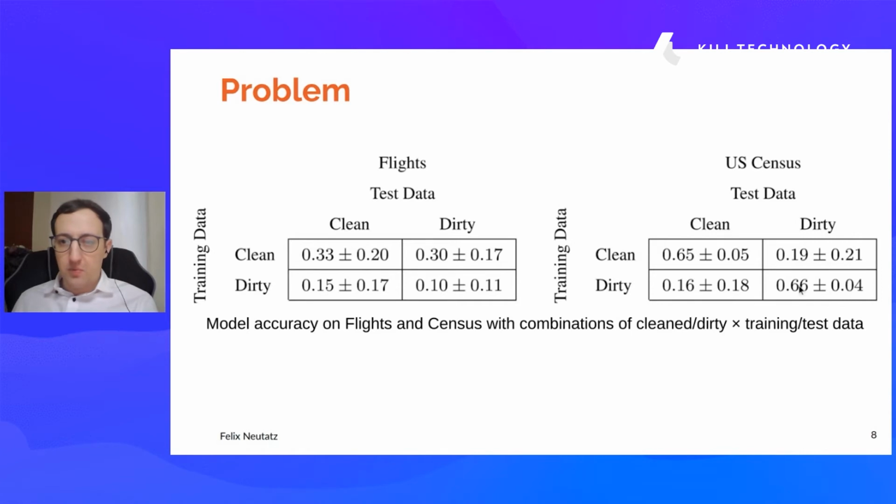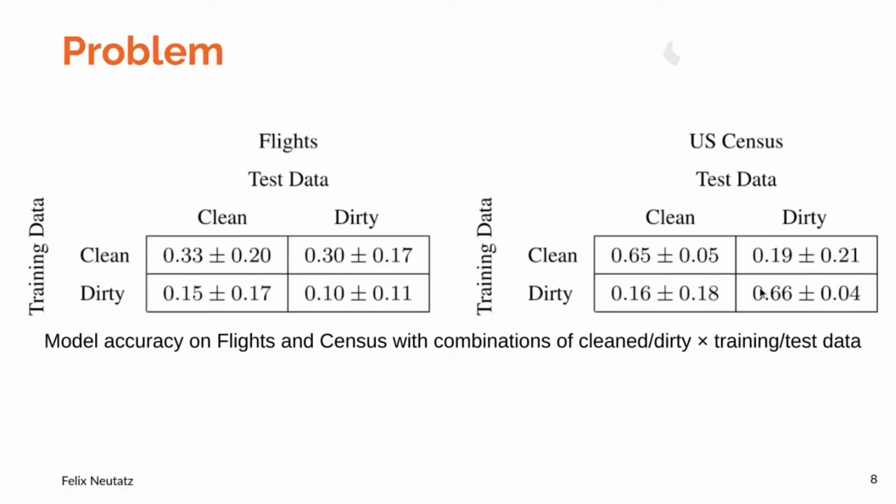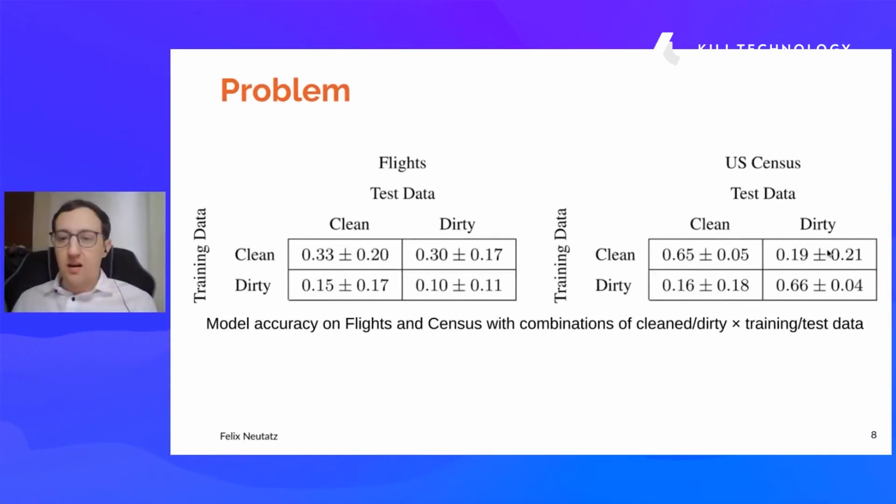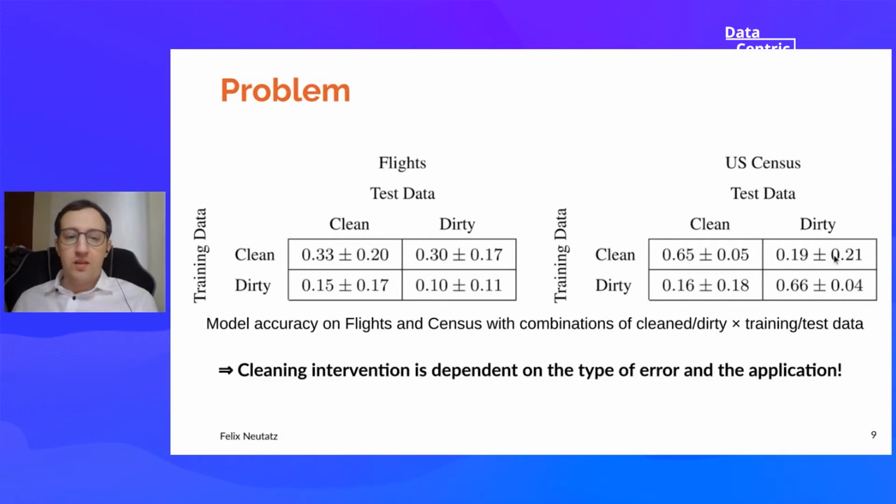So this is surprising. And the other interesting thing we see here is that if we would have just cleaned the training data, but not the test data, we get really, really poor performance here. The reason is that the distribution of clean data and the distribution of dirty data are significantly different. And so it breaks the assumption of machine learning that both come from a similar distribution. So to conclude, cleaning interventions are dependent on the type of error, but also on the application.